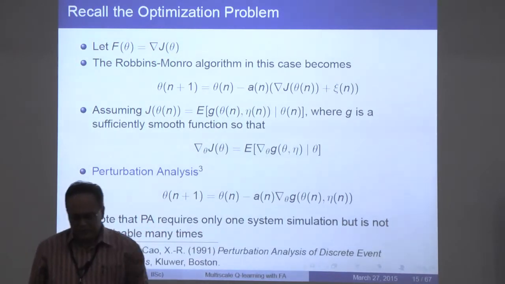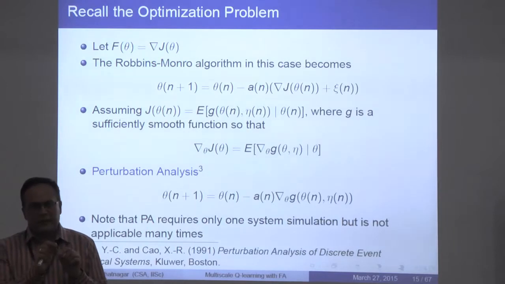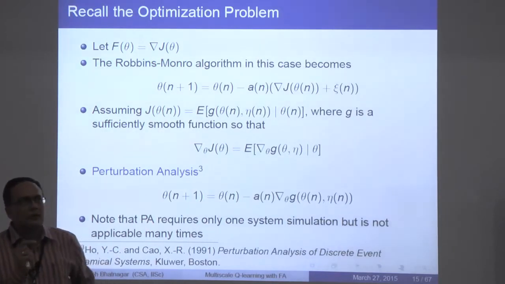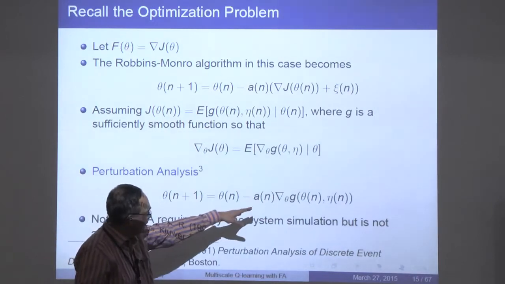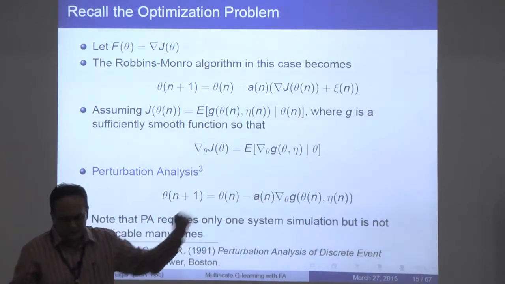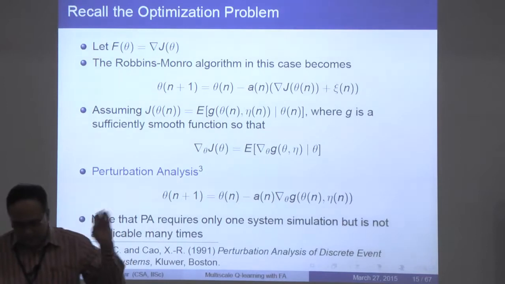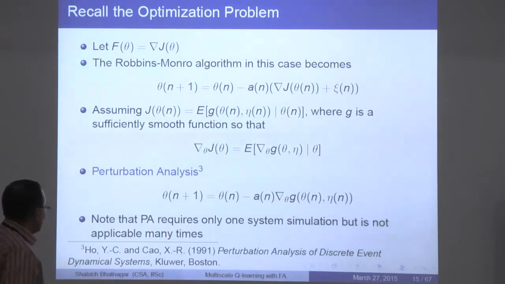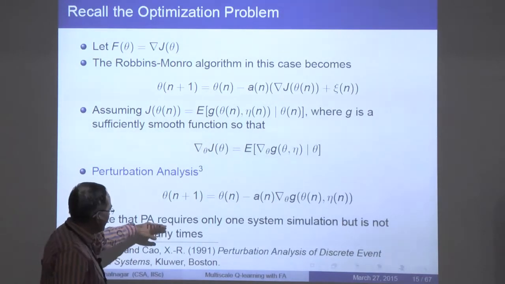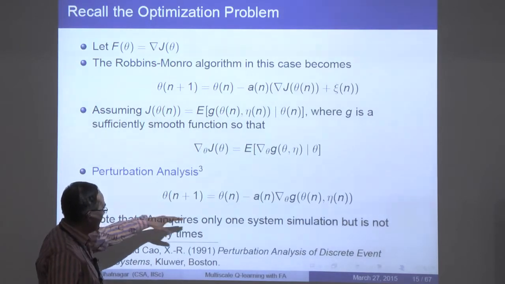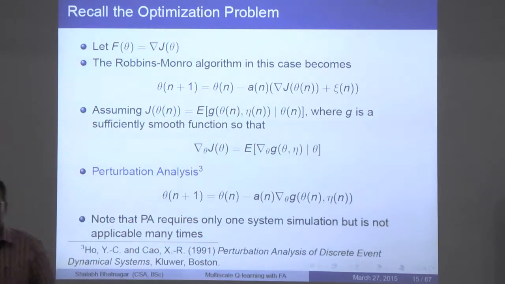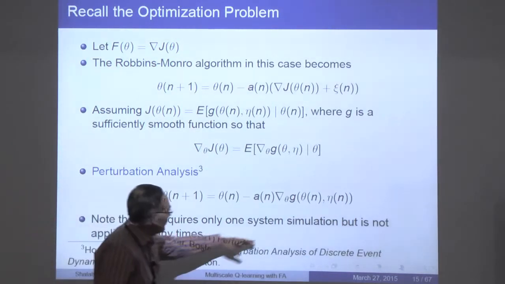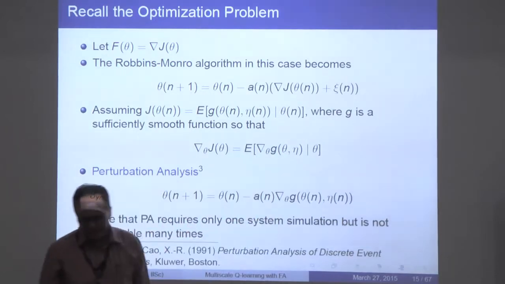All you need is to simulate your system with theta n, the running parameter, and along that parameter theta n, you just take the gradient of this sample performance. Now, this is the perturbation analysis method. Wherever it works, it works well, but it doesn't work always. That's the problem. It works well because you need only one system simulation.